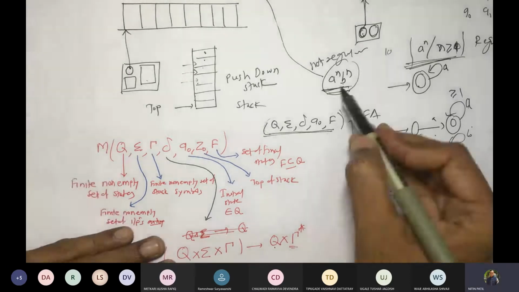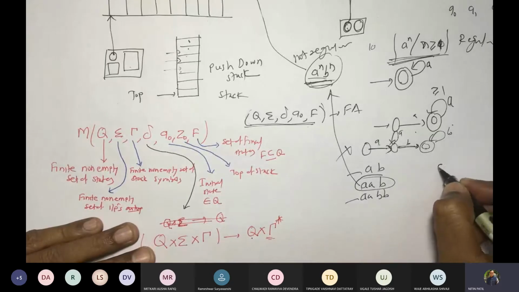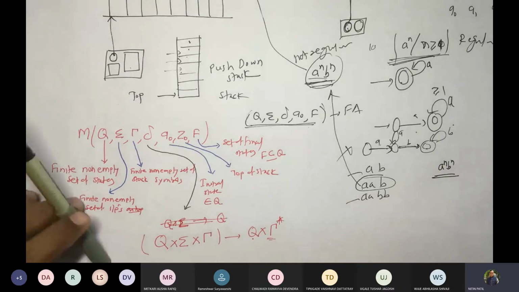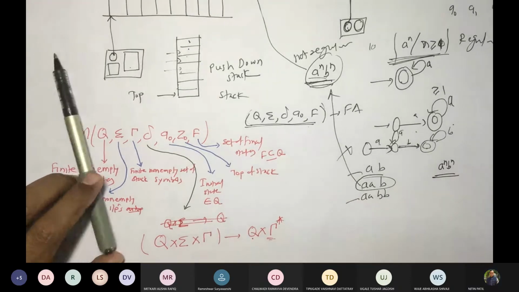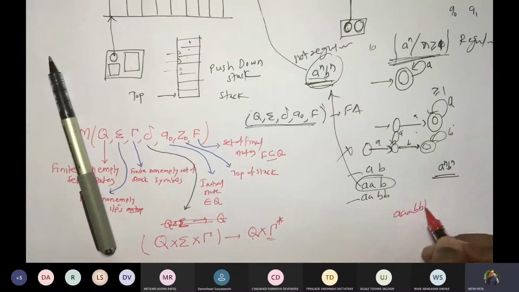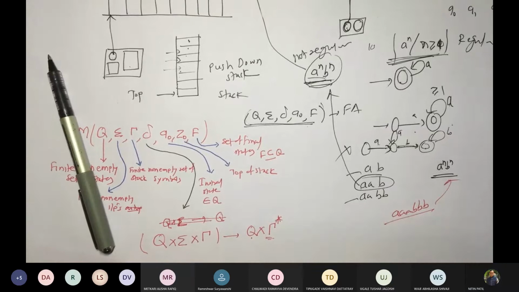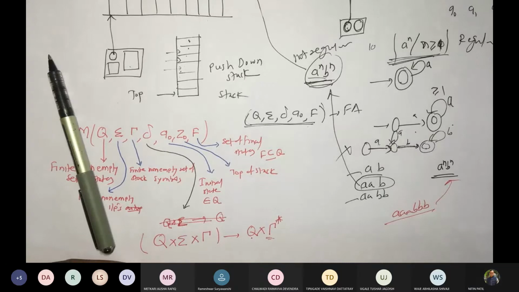Now, if I ask you to write a program which will verify whether the given string follows this pattern, A raised to n, B raised to n, how will you work this out? Whether the given string contains the same number of A's and B's. Is this a valid string which fits here? Is it a valid string? 3 A's, 3 B's consecutively? Yes. Is it a valid one? Yes or no?